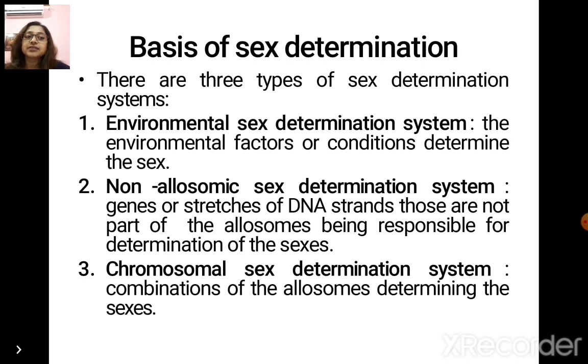There are three basic types of sex determination systems that are in function. First is the environmental sex determination system, in which the environmental factors or conditions determine the sex of the individual. The second one is the non-allosomic sex determination system, in which genes or stretches of DNA strands that are not part of the allosomes are responsible for determination of the sexes. Third one is the chromosomal sex determination system, where the combinations of the allosomes determine the sexes.